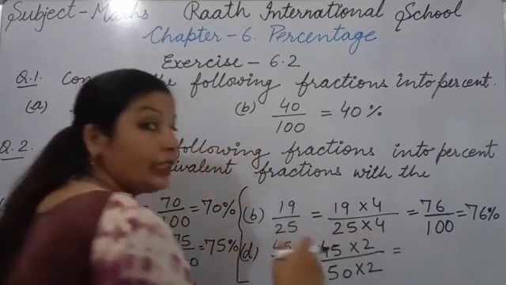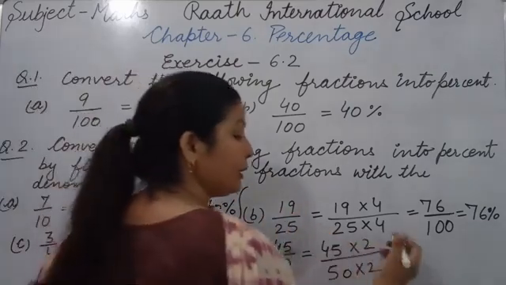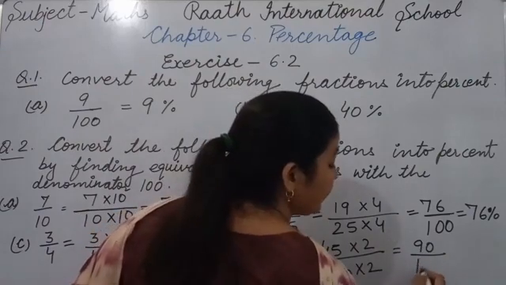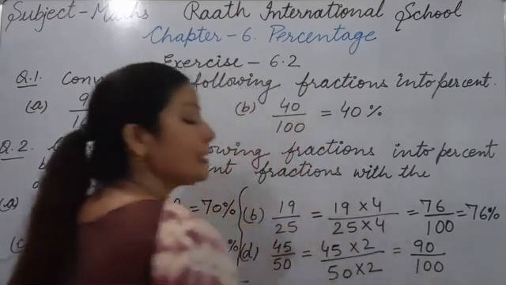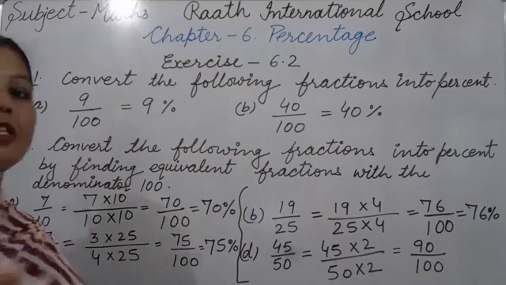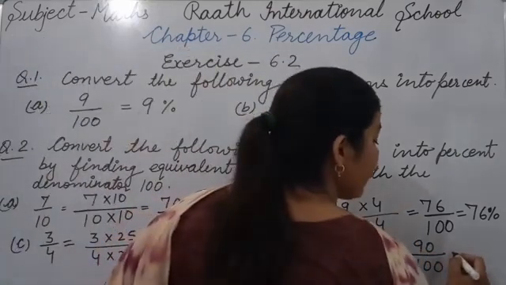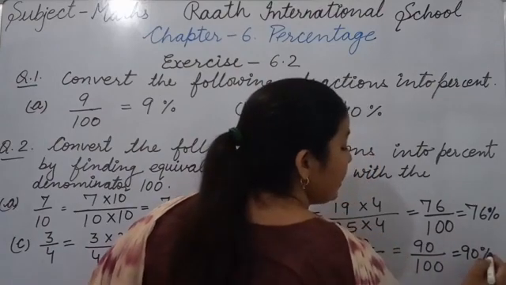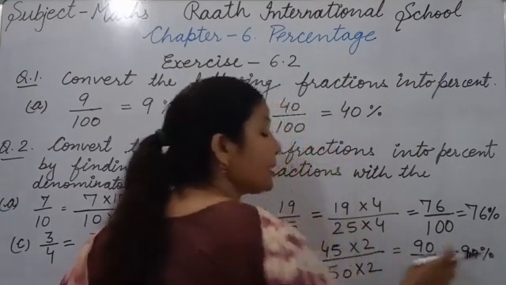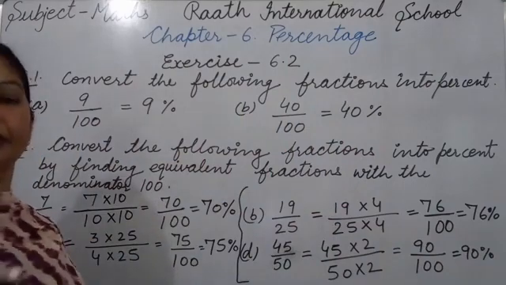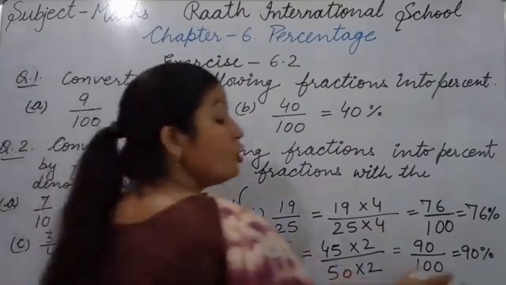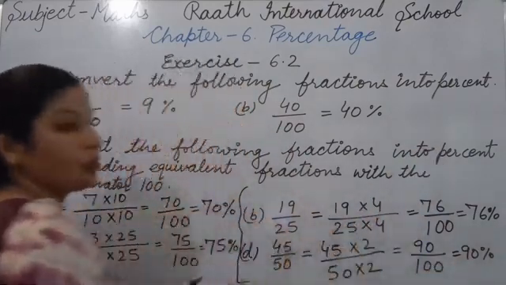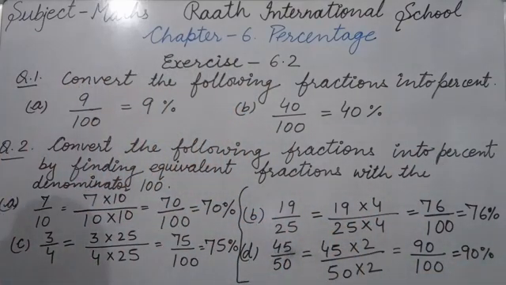Now 45 2s are 90. Whenever 45 is multiplied by 2, we get 90. And 50 2s are 100. 90 upon 100. Now the denominator is 100, so we can write it in percentage form. So our percentage is 90%. At the place of 100 we are using the percentage symbol because percentage means out of 100. So whenever our denominator is 100, we can apply the percentage symbol. So like this you should complete your question number 2.